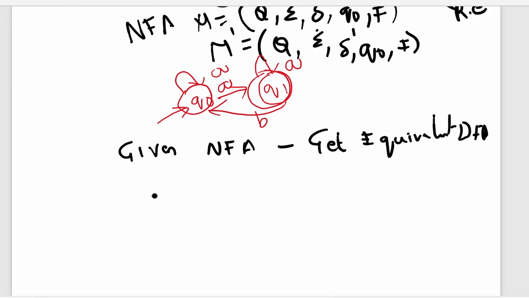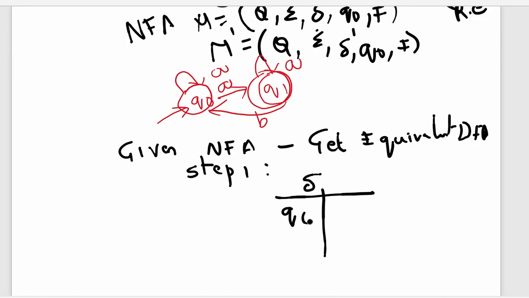Now step 1, what we are going to do here is, for the given NFA we prepare a transition function. How you write a transition function is delta n. There are two states, one is Q0 which is the initial state, and the other one is Q1 which is the final state.